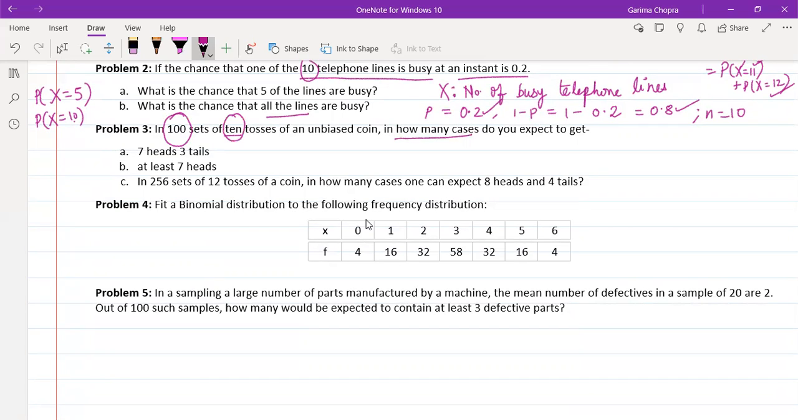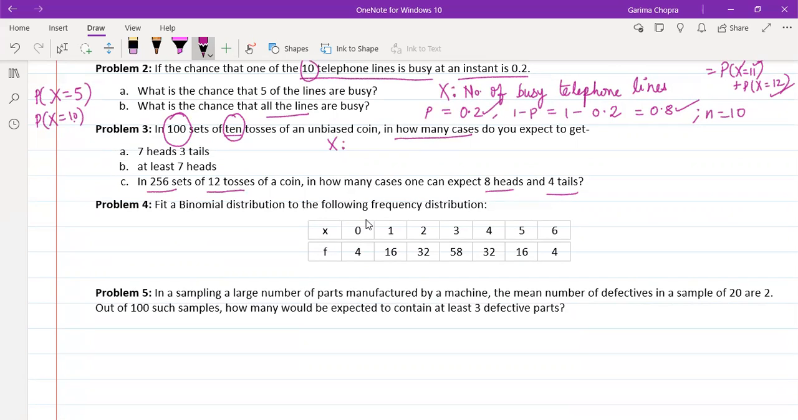And part C is a similar one, but here instead of 100 sets, now we have 256 sets. And instead of 10 tosses, now we are doing 12 tosses in each of these sets. And again, they're asking how many cases one can expect 8 heads and 4 tails. So here, again, we will be defining the random variable. So let x be the random variable.